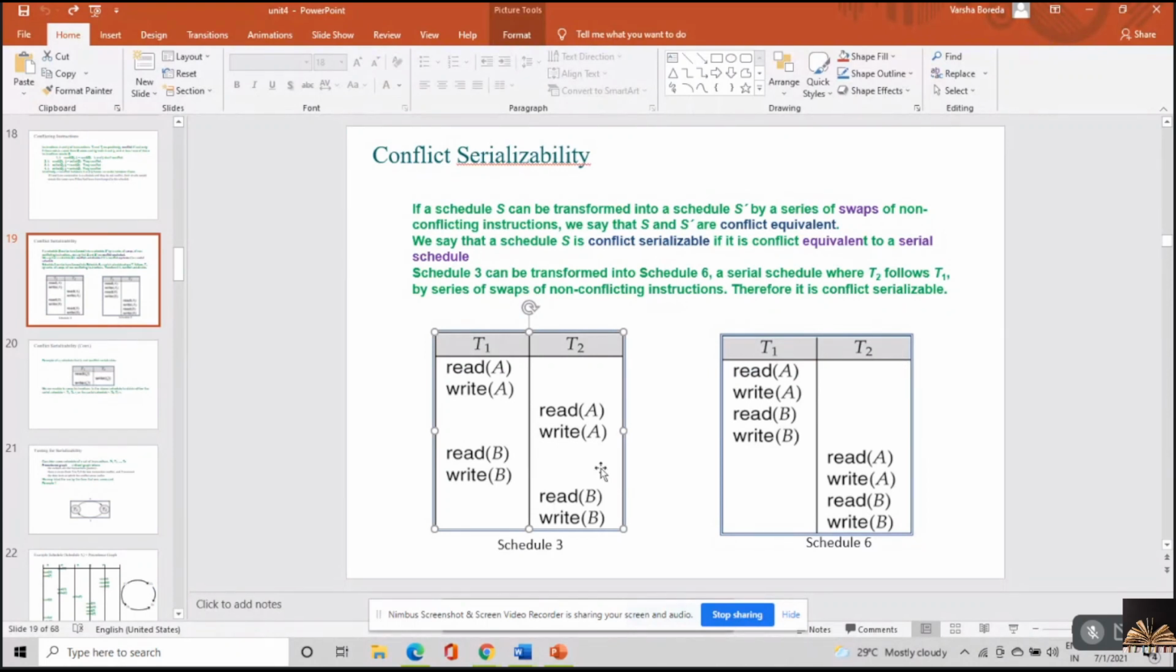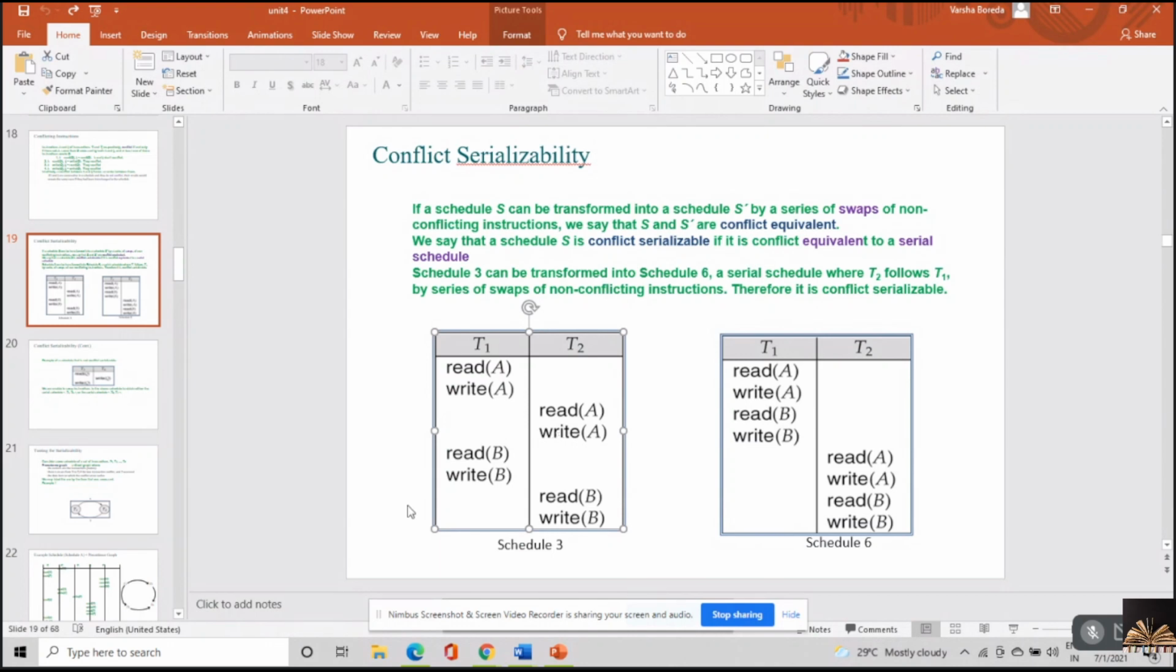Now see, what I'm trying to do is, read A, write A is there. I'll go with T1 followed by T2. So read A is there, no issues. Write A is there, no issues. Now I have to bring read B to the top after write A. I have to compare the operation read B with write A. Is there any conflict between these? Both are working on different database objects, so I do not have any issues. I'll just write it for you.